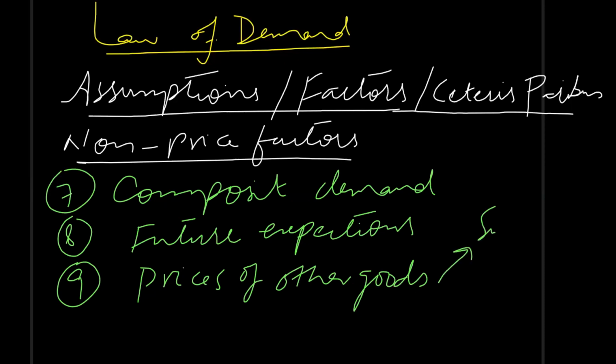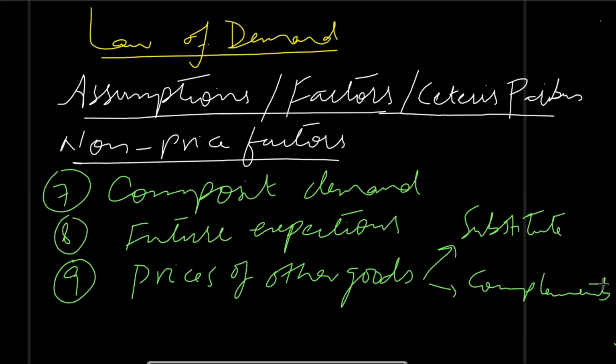Prices of other goods include substitutes and complements. Substitutes are those goods which are alternatives of each other. For example, Coke and Pepsi. If Coke gets expensive, people will purchase more Pepsi. And complements are jointly demanded goods like car and petrol, which means that if we purchase one thing, we have to purchase the other product, because both products complete each other. For example, car and petrol: if price of car falls, we will have to purchase more petrol, because a fall in price of cars will lead to a rise in demand for cars, and as a result people will have to purchase more quantity of petrol as well.